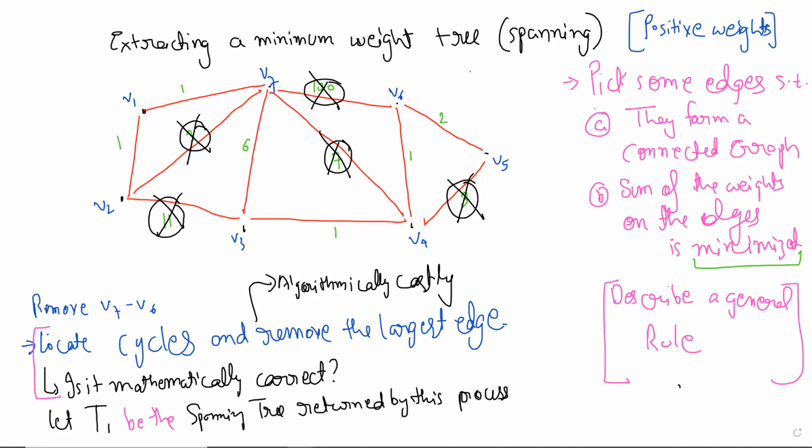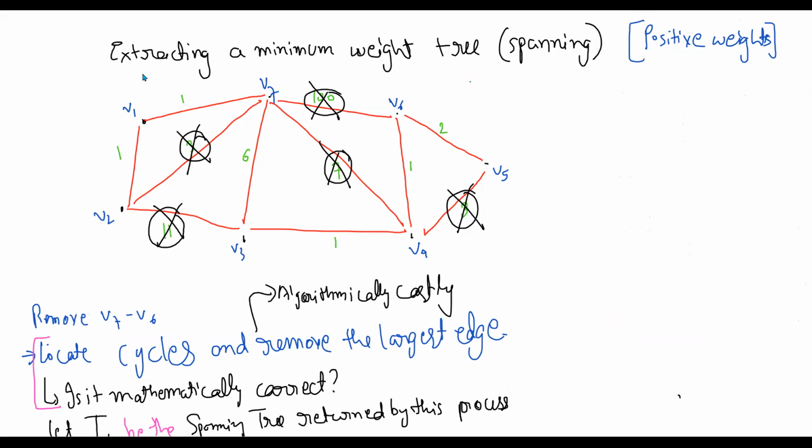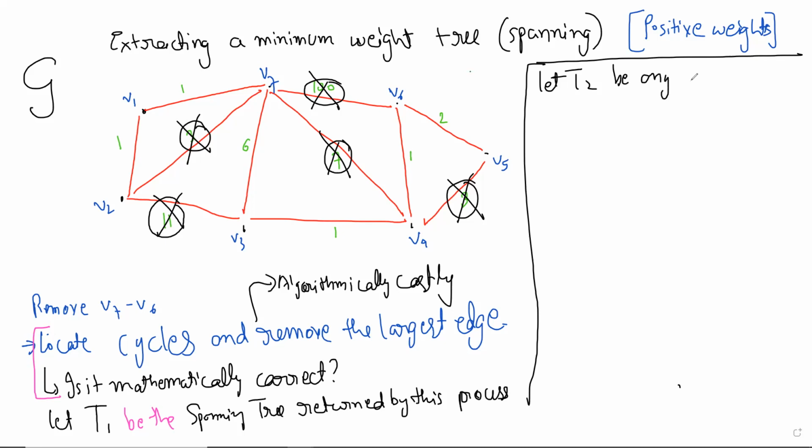Let me create some space. The technique I am trying to use is one that we use in other places. Obviously the edges of T1 are among the edges of the graph. G is the graph that we are starting with, and T1 uses some of its edges. Let T2 be any other spanning tree. You see, I'm trying to compare, because this can give us the answer.